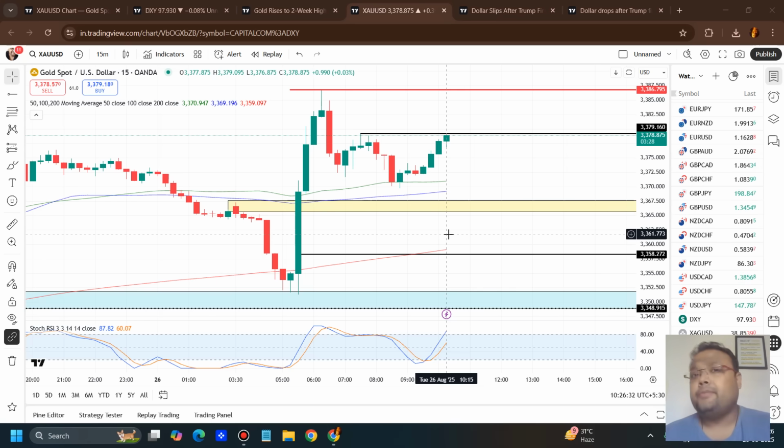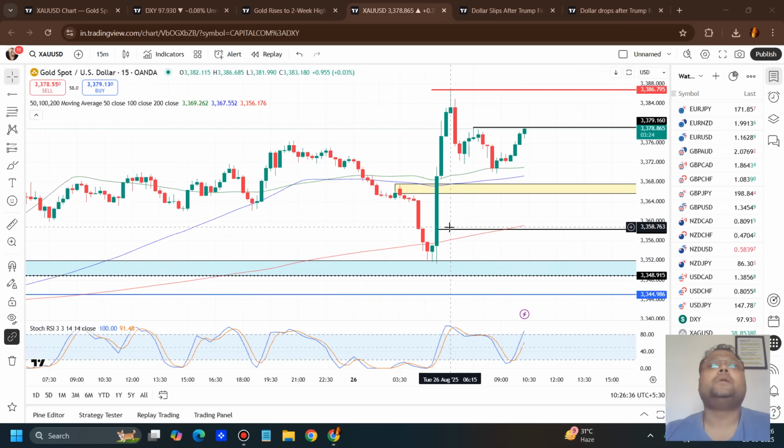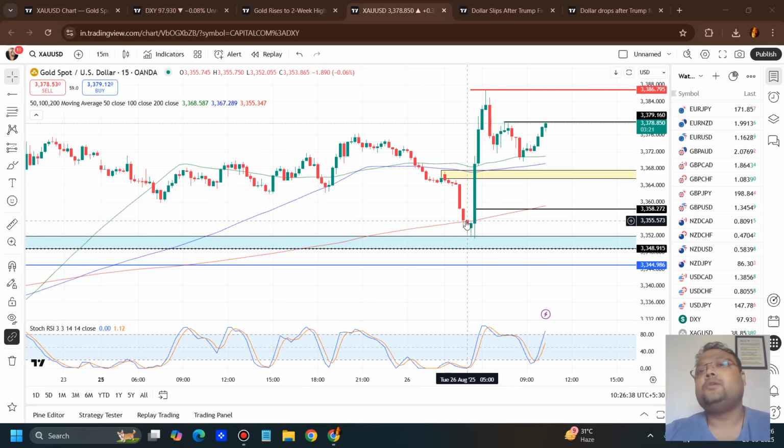If you're confused, if you're a beginner, then do not trade gold right now. You can find opportunities outside gold as well, because we are here to trade so that we can make money. We are here not to trade only gold. So do not be obsessed with gold if you fail to understand the chart of gold, because gold is not giving us good moves. Recently the chart has been very unpredictable, so no need to gamble with your hard-earned money. Think about your family, then only place the trade.